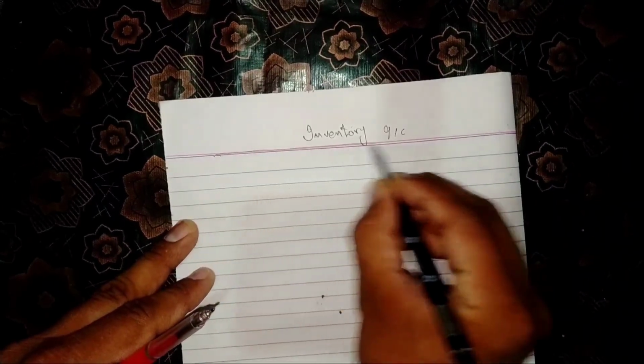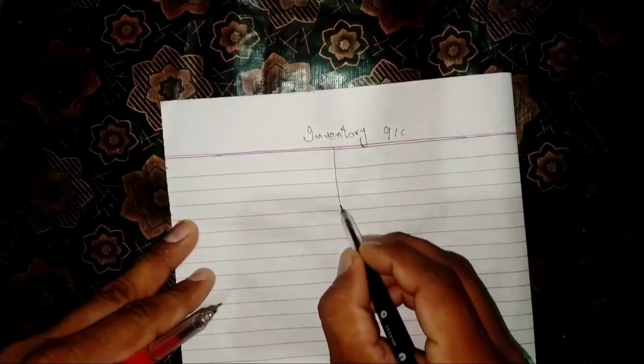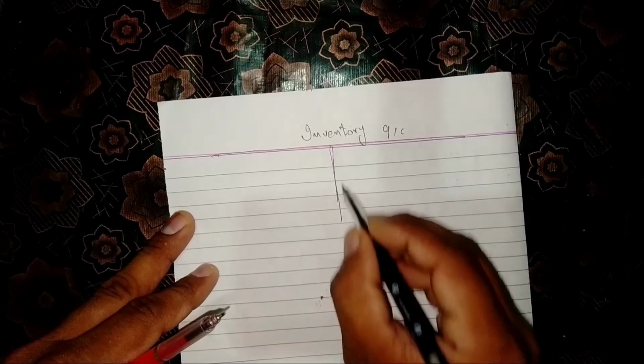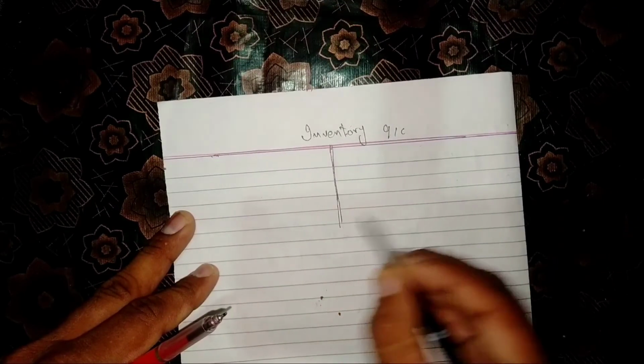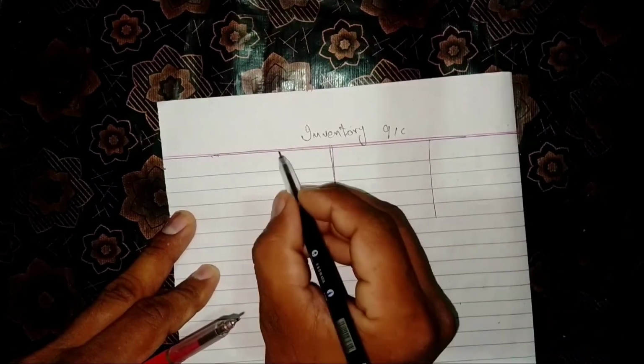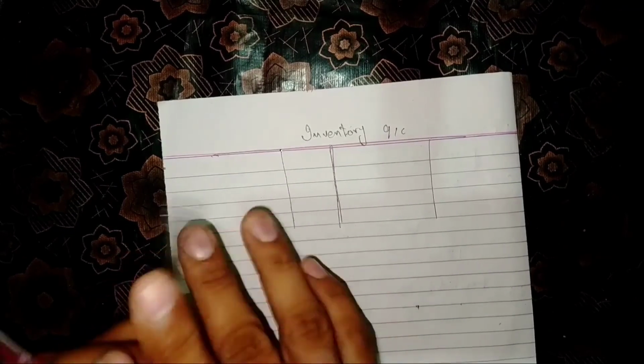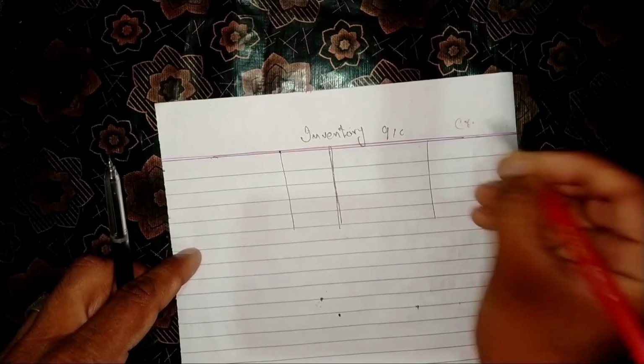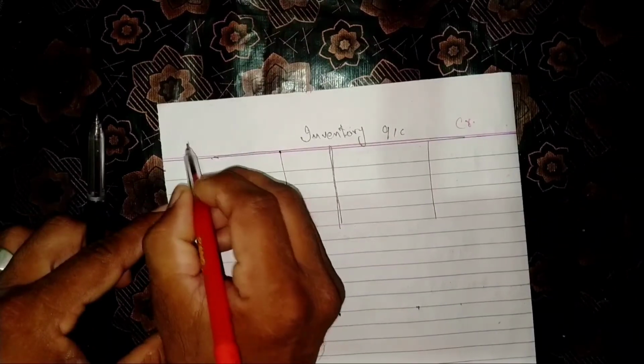This is the format of T account or ledger account. Right hand side credit, left hand side debit.